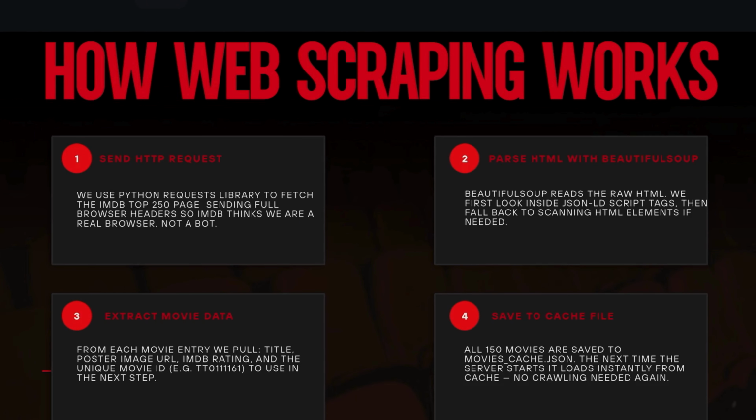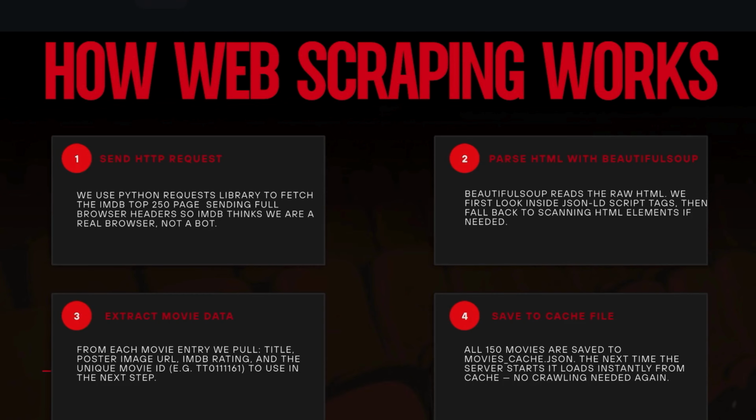For the web scraping, there are 4 steps. The first is we send an HTTP request to get the raw data. The second is to parse the HTML with Beautiful Soup, because Beautiful Soup reads the raw HTML. After that, we first look inside the JSON and then fall back to scanning HTML elements if we need to. The third step is extracting the movie data, where we need to use regular expressions. And the fourth is saving the crawled data into a cache file.